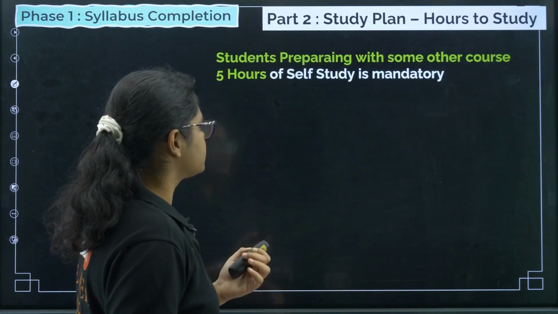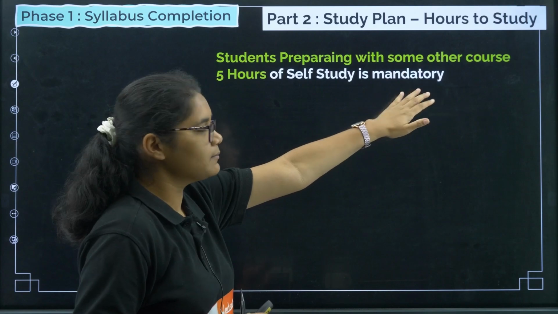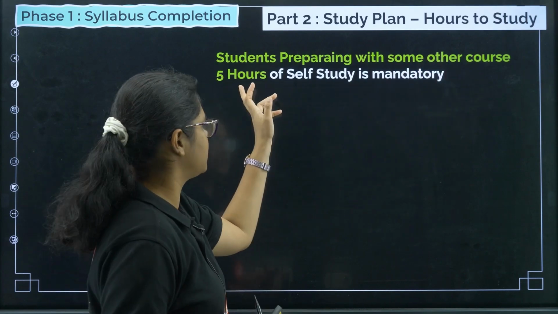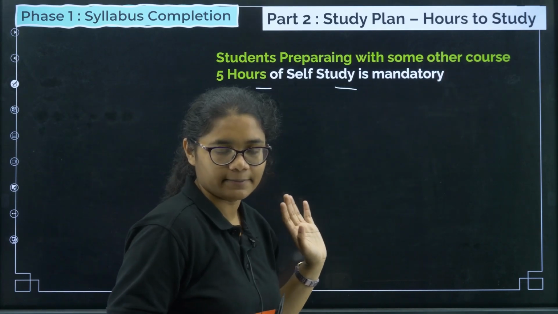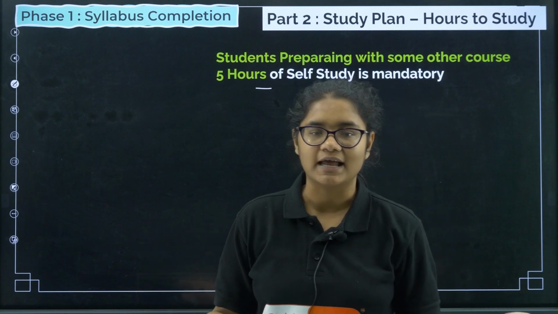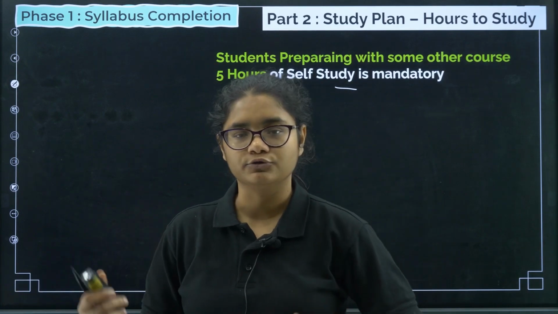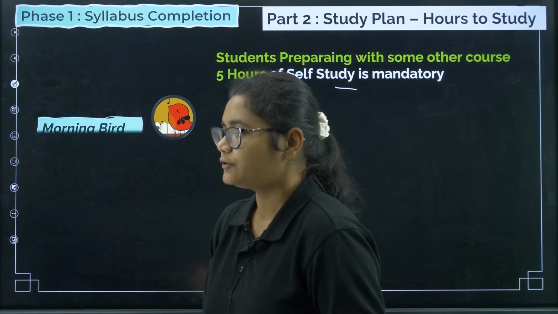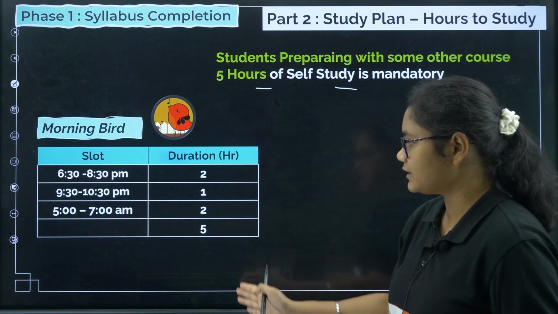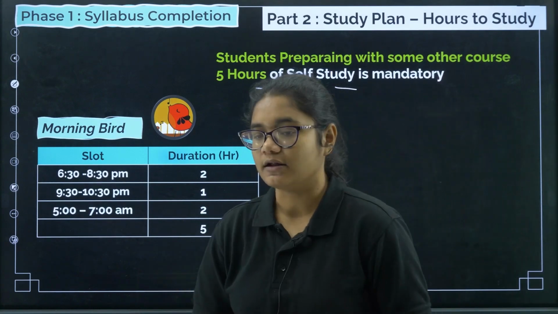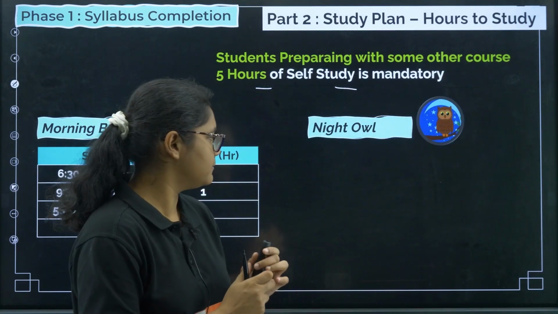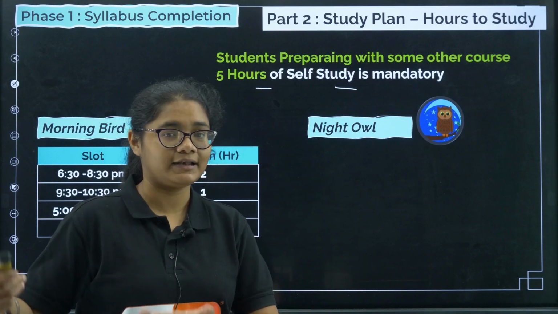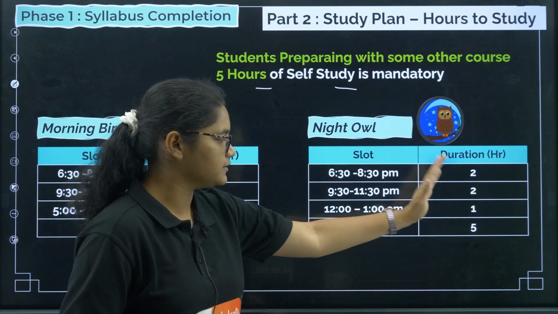Fine. Next, hours to study. For students preparing with some other course, 5 hours of self-study is mandatory. Here again, there can be 2 types of students: those who can wake up early and those who can stay till late night. For morning birds, these are the times that you need to study, and for night owls, meaning those who can stay till late night, these are the study hours.